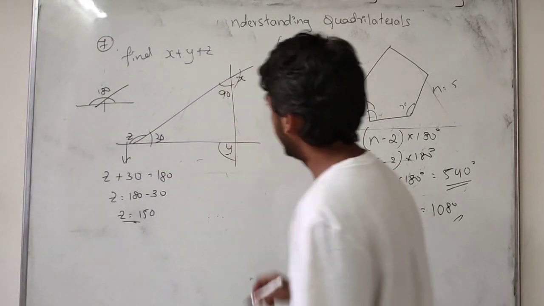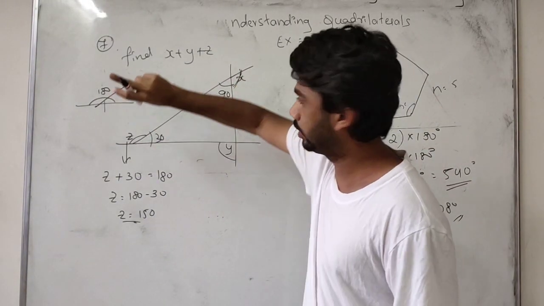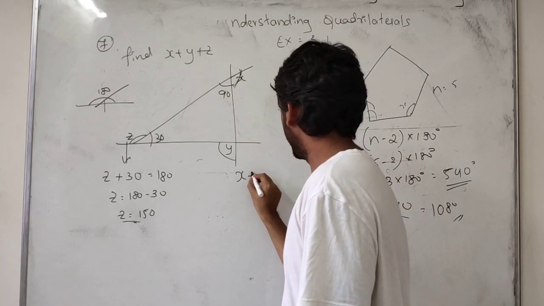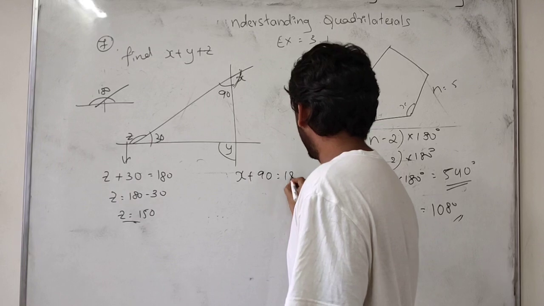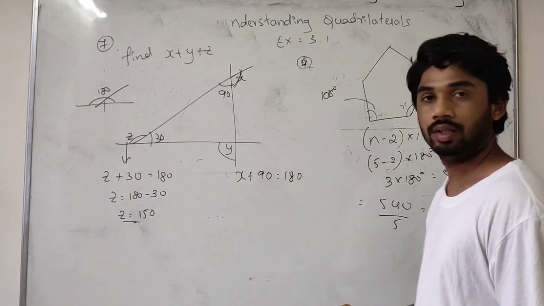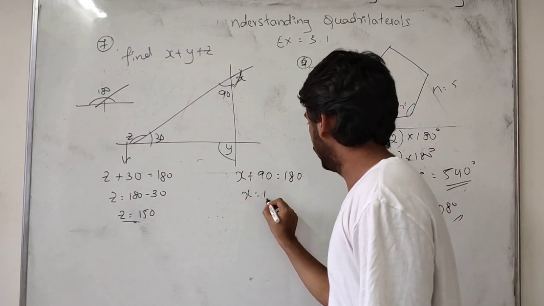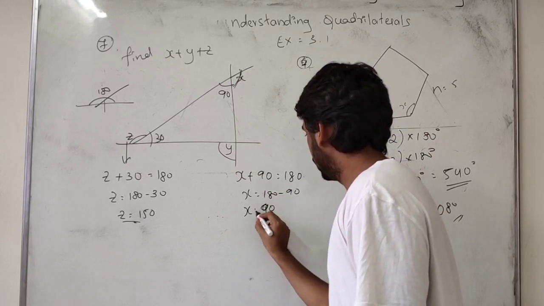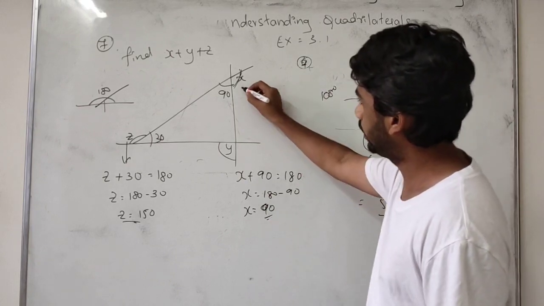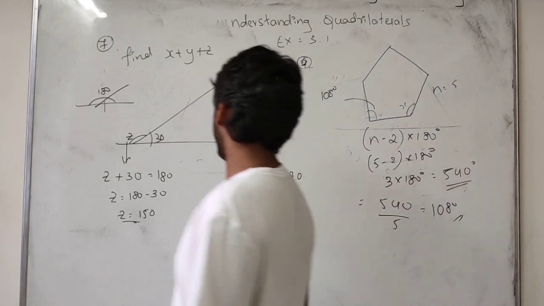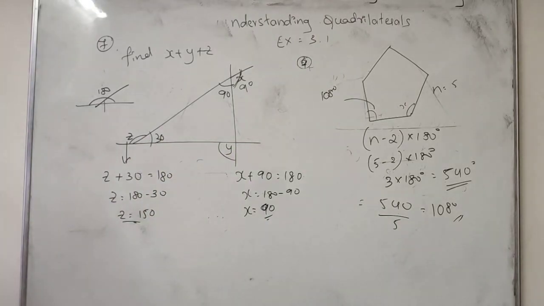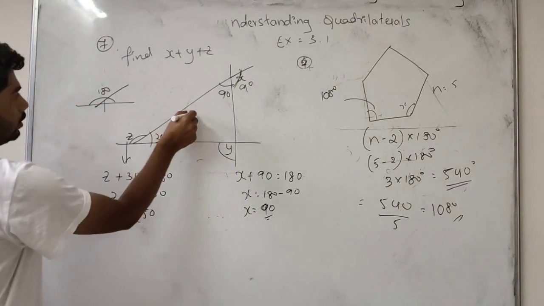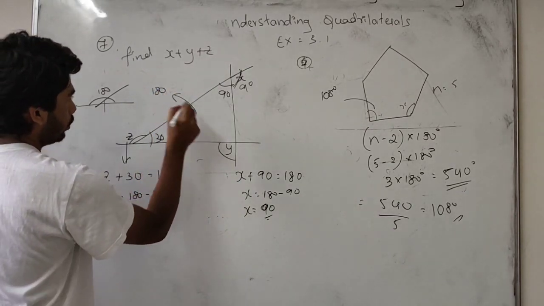Now in the same way we have to take this one also. Yes, this is the inverse way. So we will be getting x plus 90 is equal to 180 degree. Okay, students. Now x is equal to 180 minus 90, which means x is equal to 90 degree. Now this is a right angle, this is a triangle. The whole triangle is 180 degree.